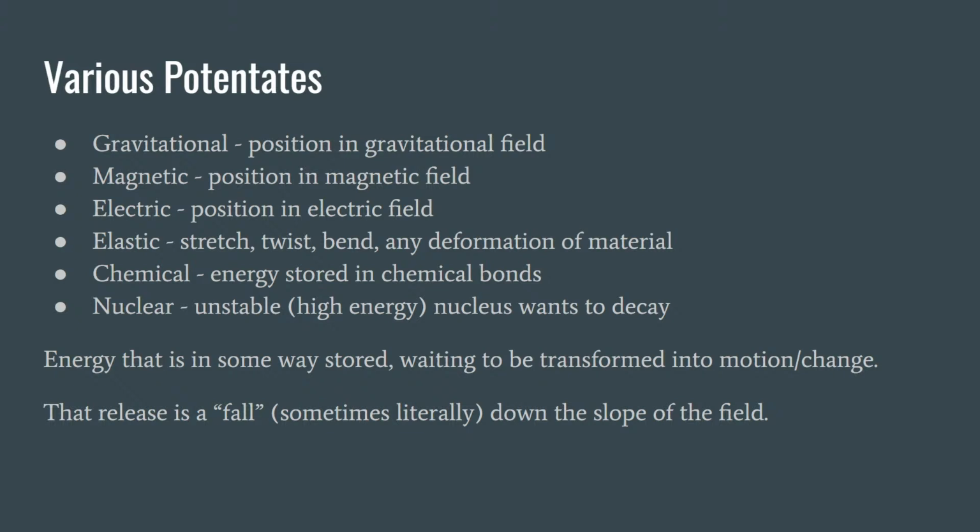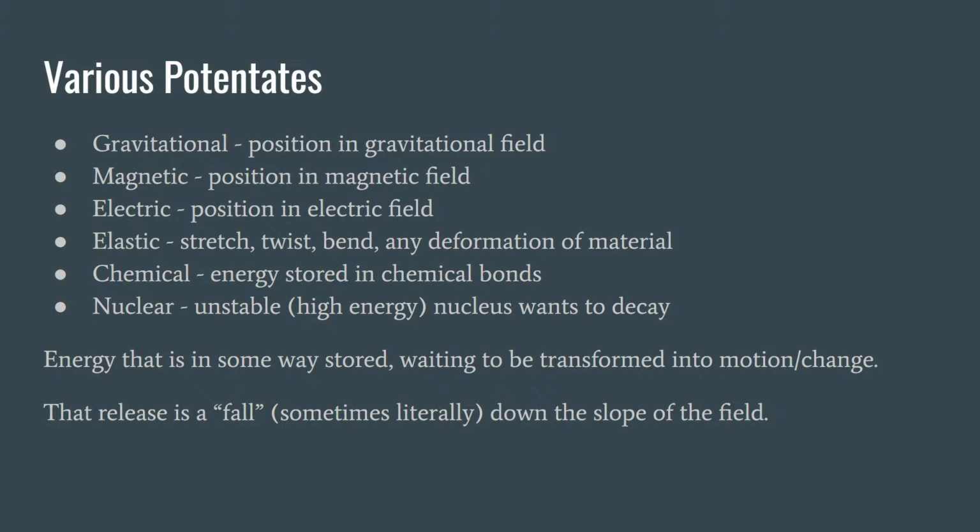You can also have nuclear potential energy. An unstable nucleus will want to decay. And when it does, it will release some particles, obviously, but it turns into a different substance. And that substance will typically be more stable. It'll be lower in potential energy. And eventually, this decay will happen over and over again until it reaches a stable, low energy state.